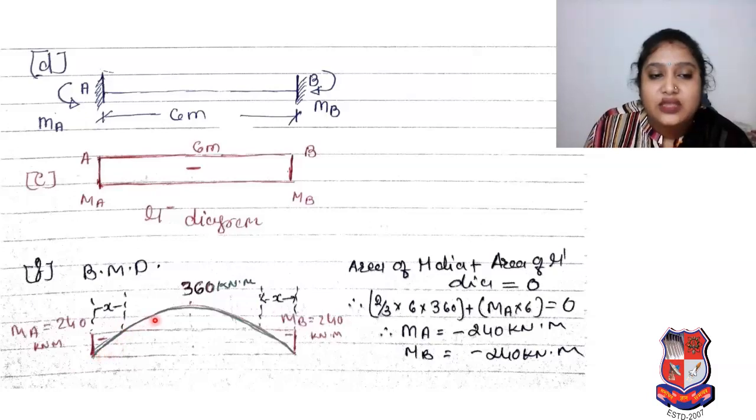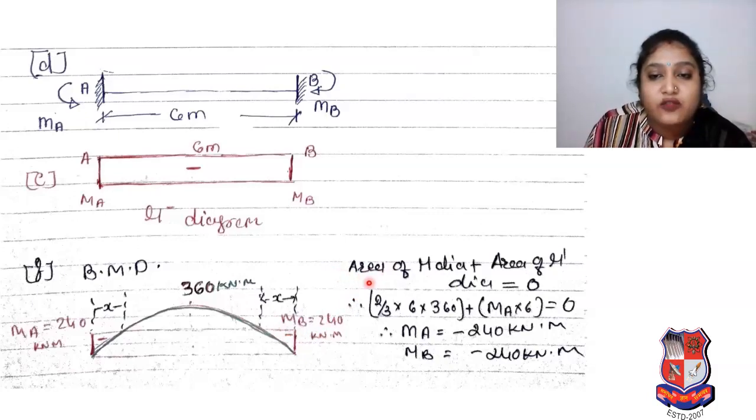So you can see the shape having a moment of 360 kilonewton meter. So we can say that it is our mu diagram, right? Now it is our mu dash diagram, a rectangle. So moment at A and moment at B are required. So for that, what do we have to do?